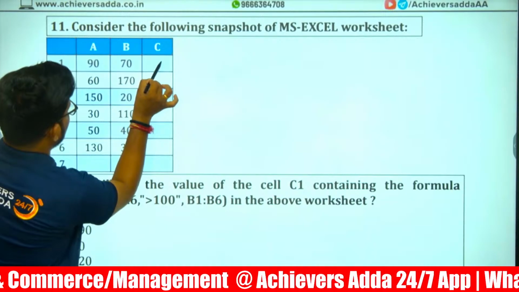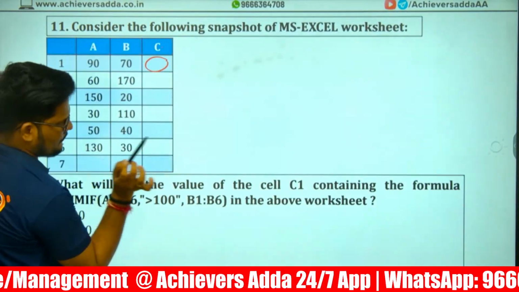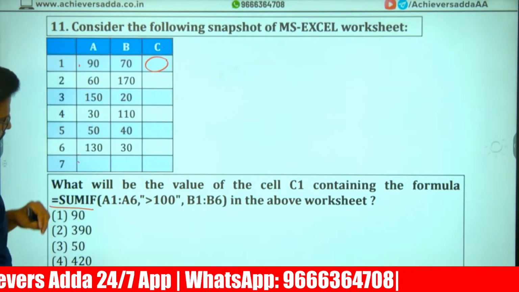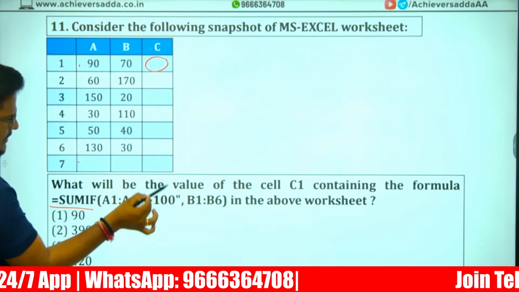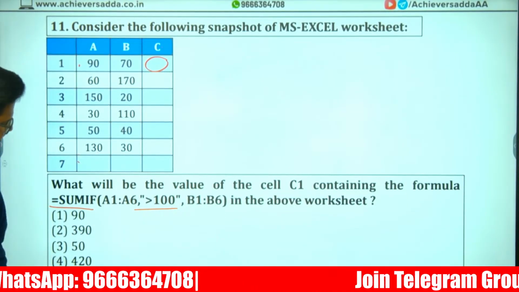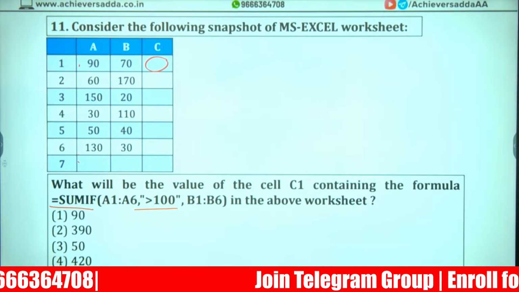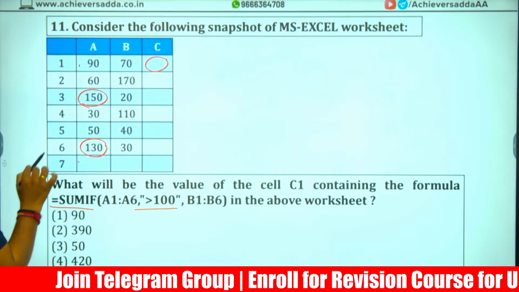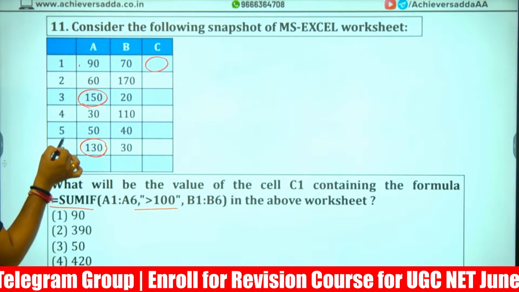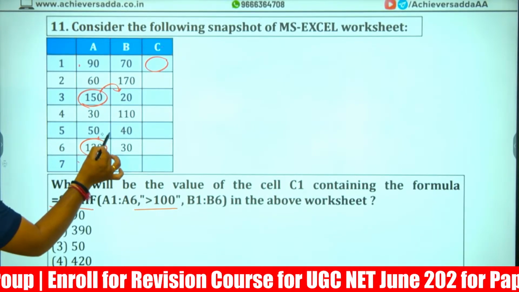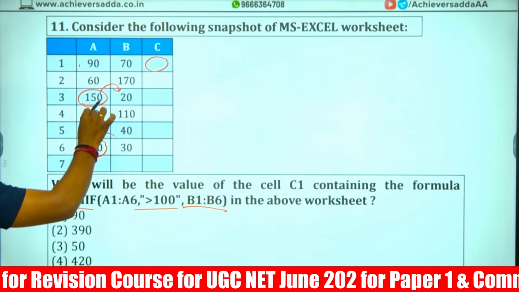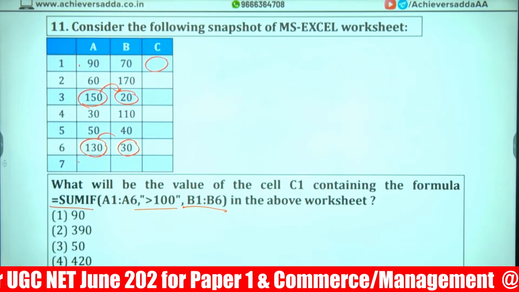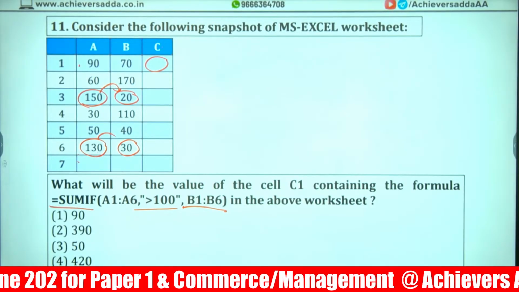In MS Excel, the rows and columns are given. What will be the value in C1 cell, containing the formula SUMIF? Where A12 to A6 is more than 100, the condition, we want the sum of the respective B12 to B6 values. So where A is more than 100, in the B column, the sum we want.